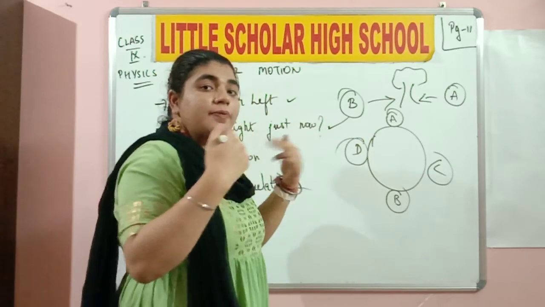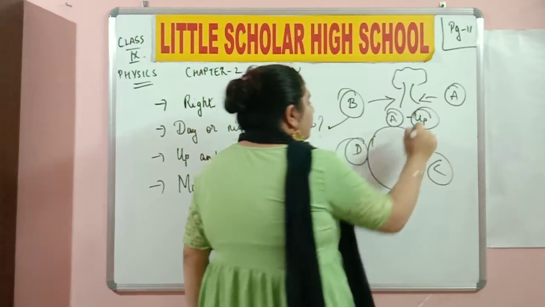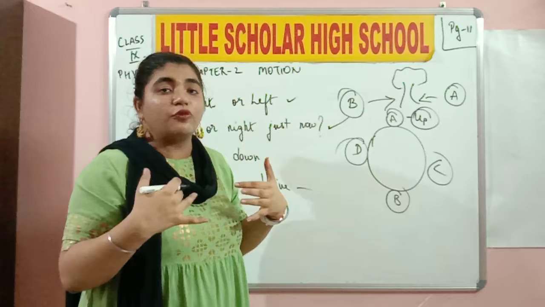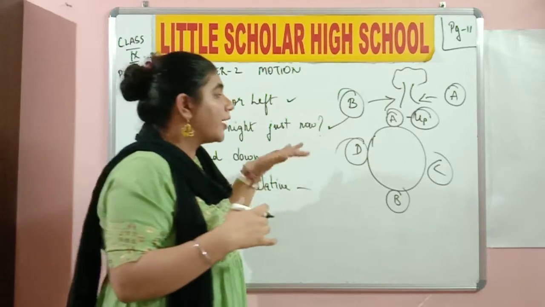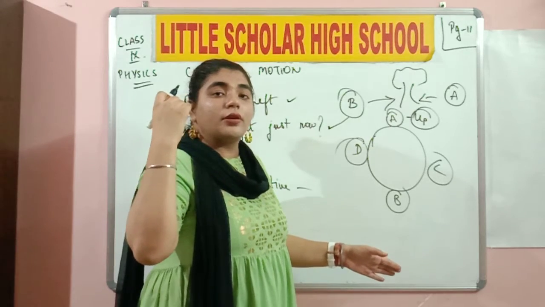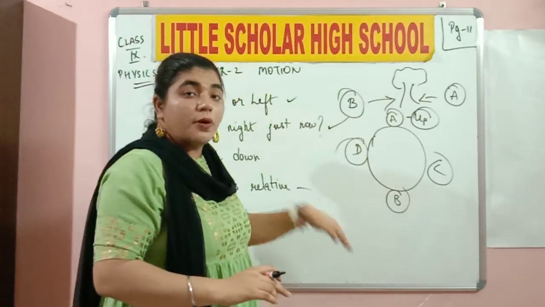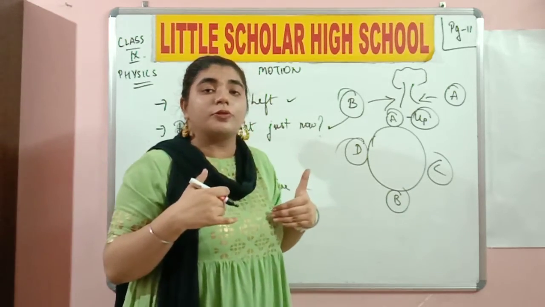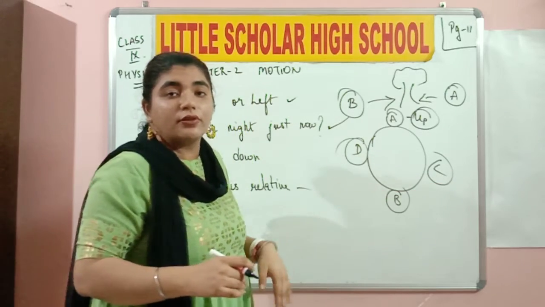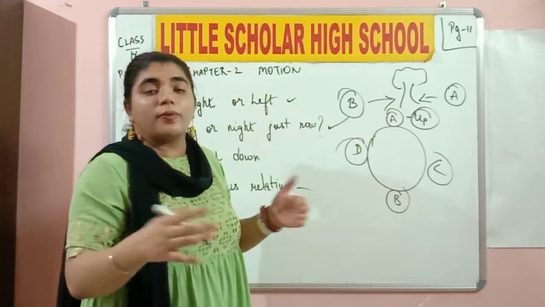He himself perceives that he is in the upward position. Person A is perceiving for himself that he is in the upward position, whereas the rest of them are in the bottom position. He is perceiving that the person at the bottommost point is person B. But for person B, he himself is in the upward position and the rest of them are in the downward position. Similarly, person C and person D are going to perceive that they are at the upward position and the rest of them are at the downward position.